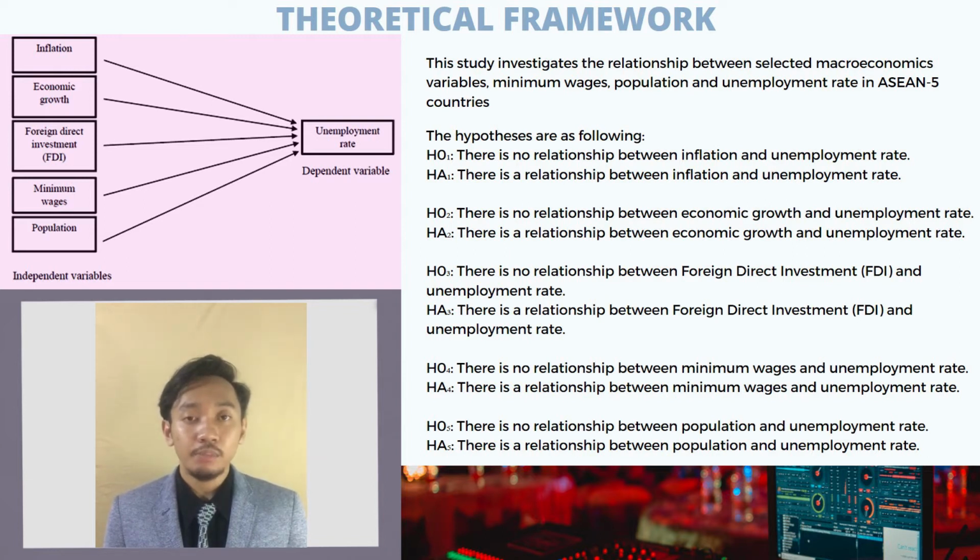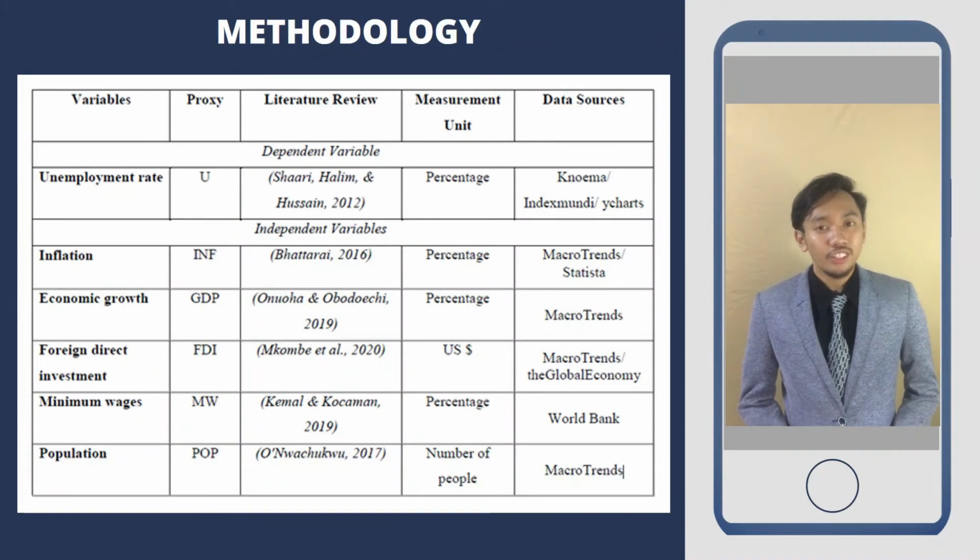There is no relationship between population and unemployment rate. There is a relationship between population and unemployment rate. For the methodology, first, the dependent variable is unemployment rate.